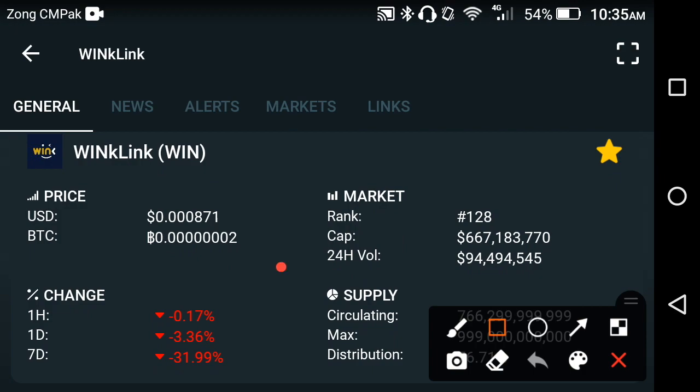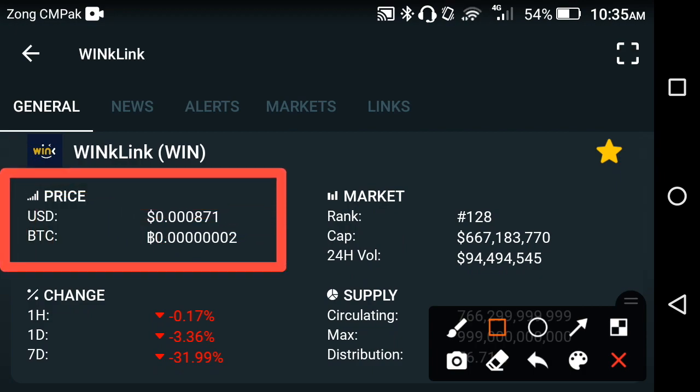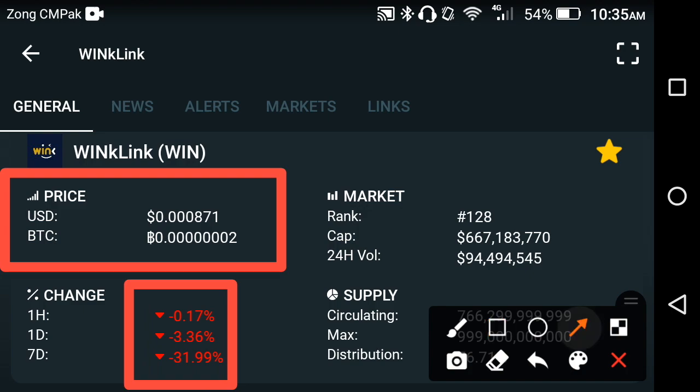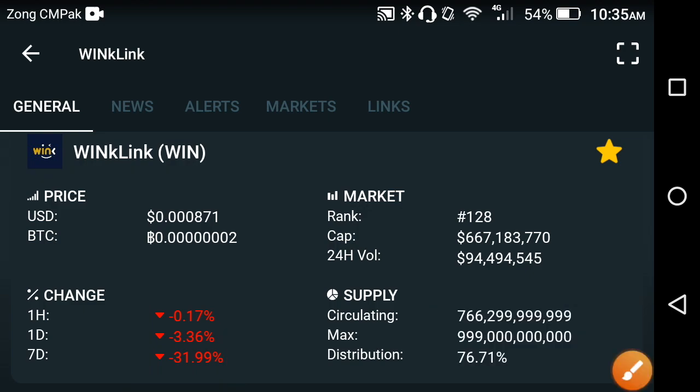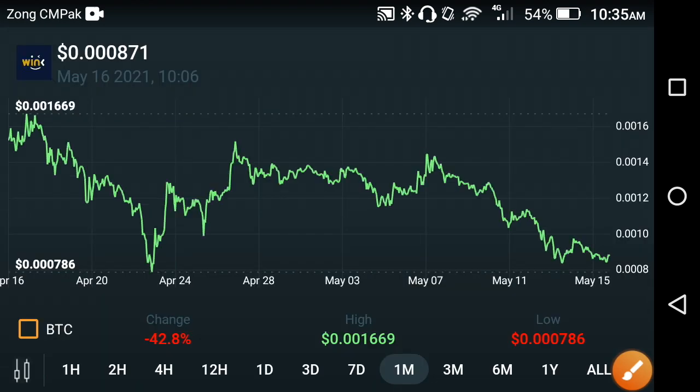First of all, we talk about the current price of the Wink coin. 0.000871 US dollar is the current price of the Wink right now in the market. And on the other side, if we look at the price changes in the Wink coin, absolutely the price change has gone wrong. For the last 1 week, the price has continued going down. The price of the Wink coin is going down day by day, hour by hour friends. So when will they start pumping again? Let's check out the price chart and let's predict the Wink coin friends.